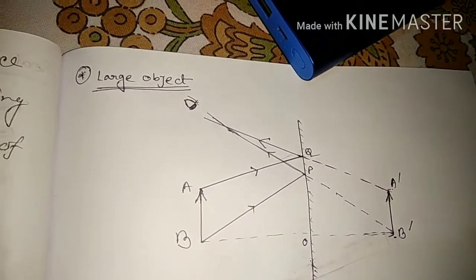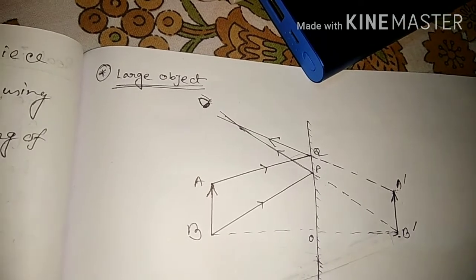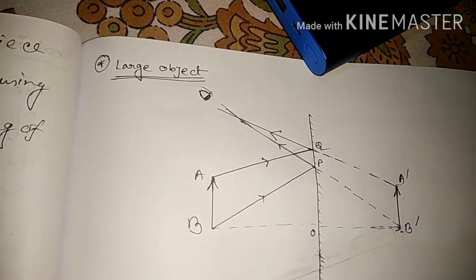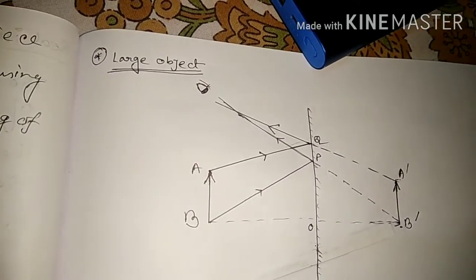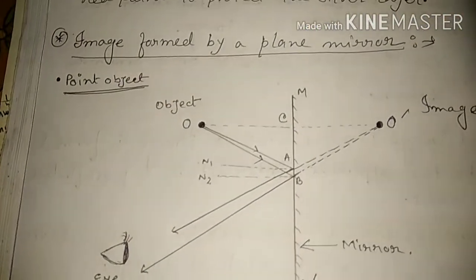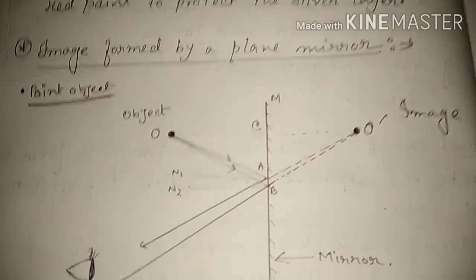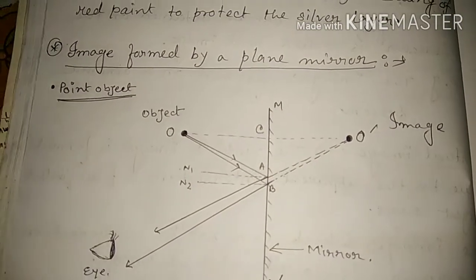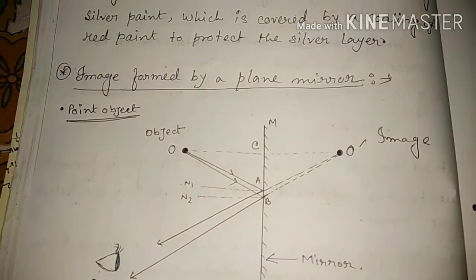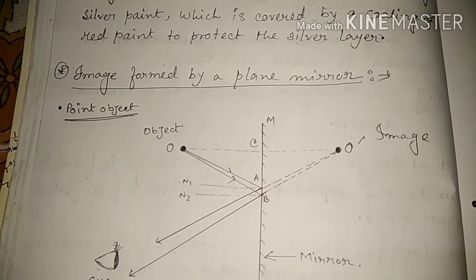So this is the ray diagram for a large object. In place of a point object, if a large object is there, the ray diagram is like this. And if a point object is there, the diagram will be this way. These are the ray diagrams of an image formed by a plane mirror.